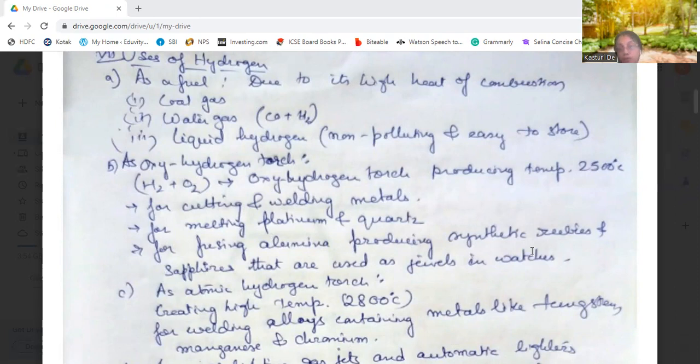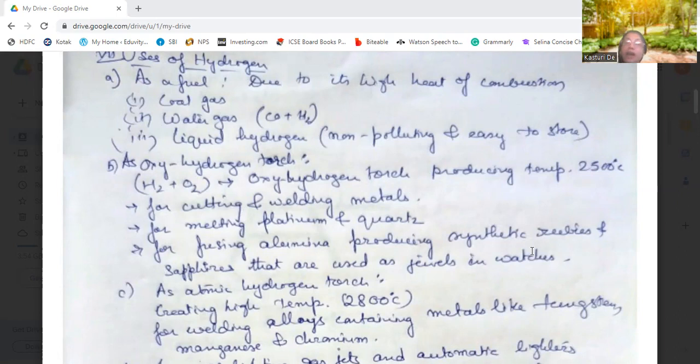That's not natural. Okay, these are used as jewels in watches. Some watches have jewels on them. Those are generally made up of synthetic rubies and sapphires, and that is made by fusing of alumina, which is fused by the oxyhydrogen torch.